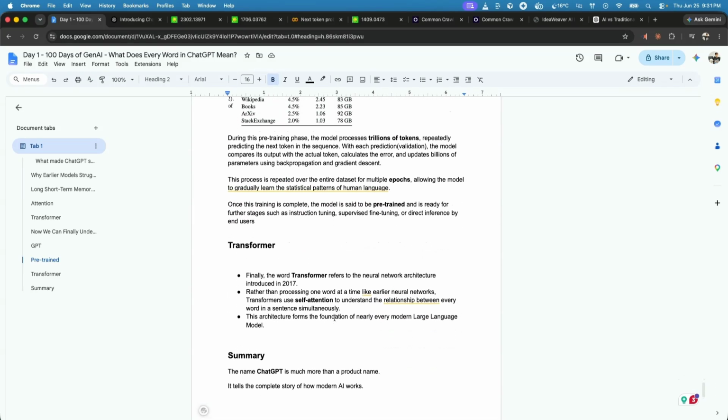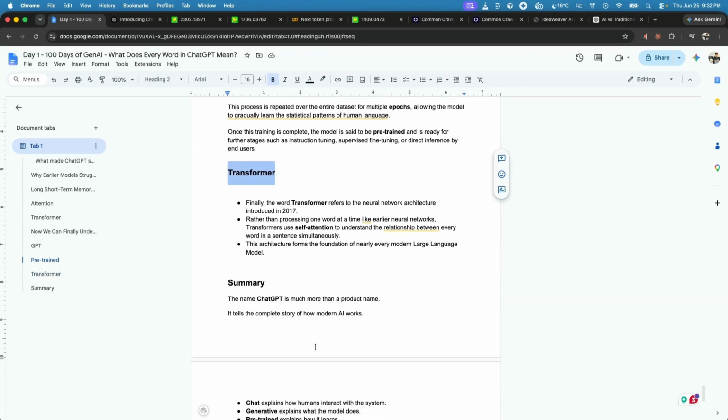The last part of this is T, which is called transformer, and we already discussed that this is the neural network architecture introduced in 2017 after the introduction of the attention mechanism. And rather than processing one word at a time, which used to happen in neural networks like RNN, we are now processing all these words in parallel. This architecture, the T part of transformer, forms the foundation of all the large language models available nowadays.